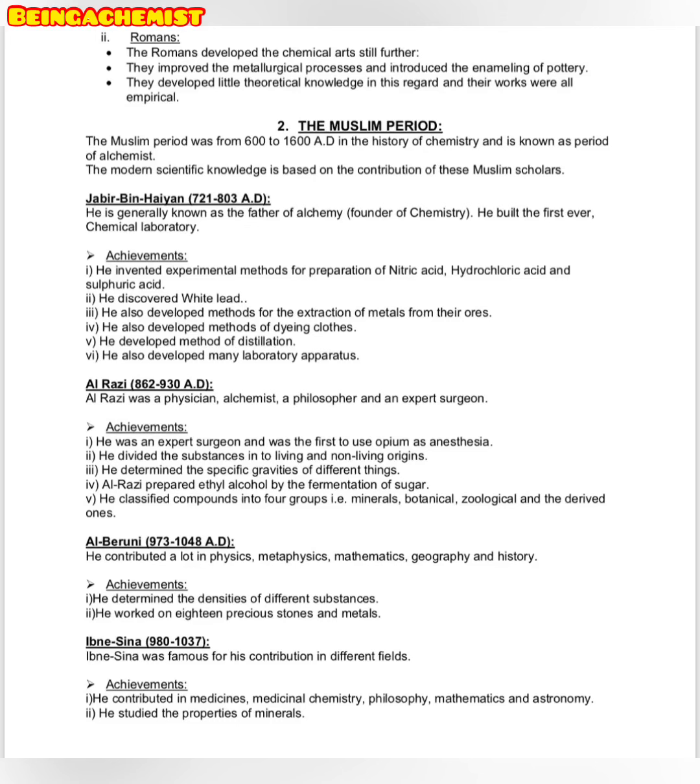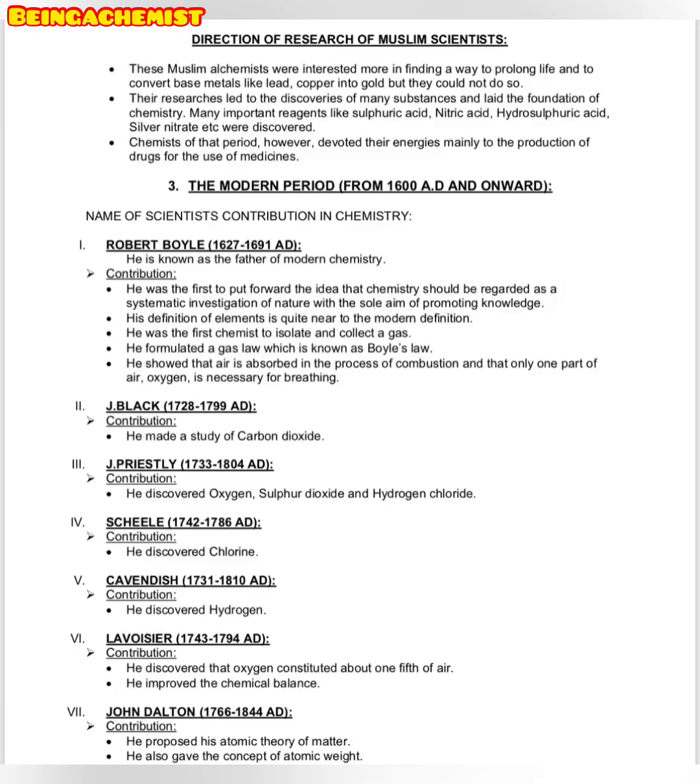So in this Muslim period, now have a look at the direction of research of Muslim scientists. These Muslim alchemists were interested more in finding a way to prolong life and to convert base metals like lead and copper into gold, but they couldn't do so. Their research led to the discovery of many substances and laid the foundation of chemistry. Many important reagents like sulfuric acid, nitric acid, hydrosulfuric acid, silver nitrate, and so on, etc. A lot of other chemicals than these were discovered by Muslim scientists.